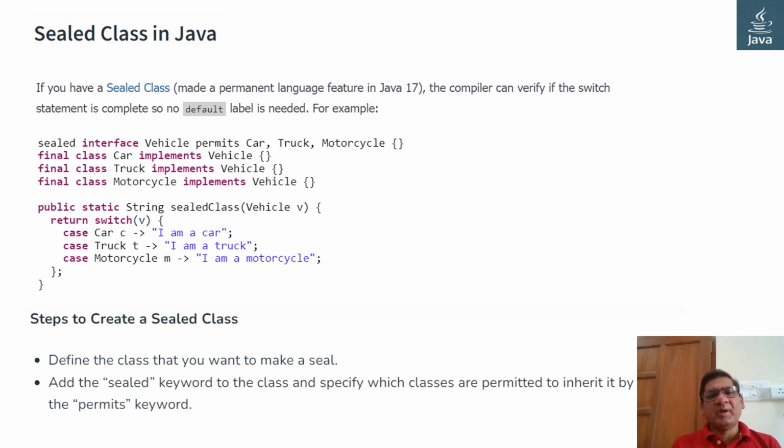With the permits keyword, we can provide the respective classes that are going to implement this sealed interface. Only those classes get permission to implement it. On the screen we can see Vehicle is the sealed interface that permits the Car, Truck, and Motorcycle classes only. So only those classes can implement the Vehicle interface. This is one of the features introduced in Java 17.